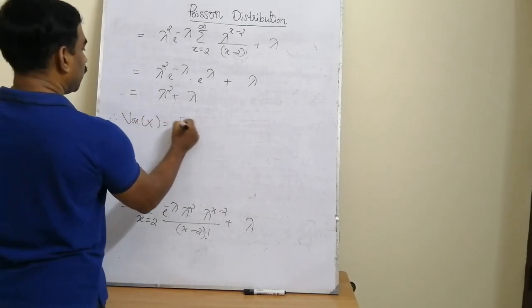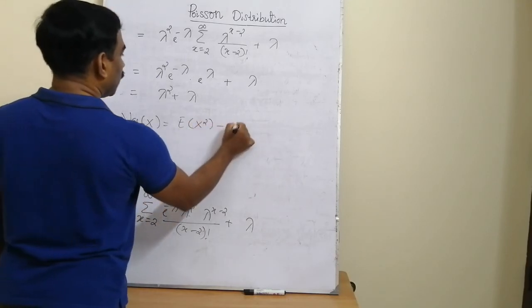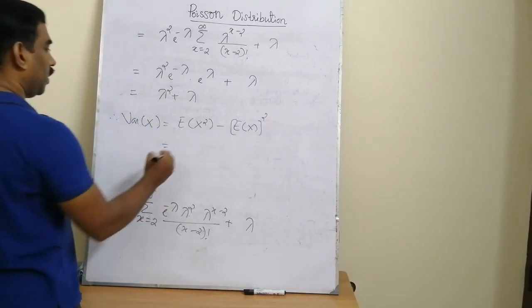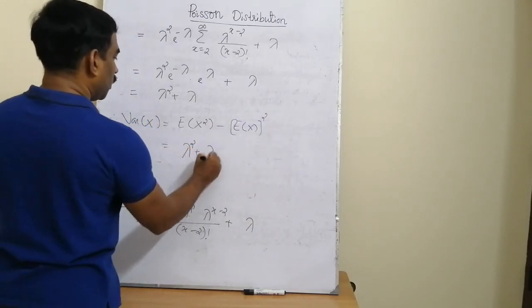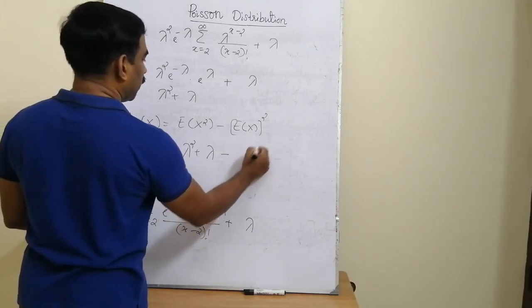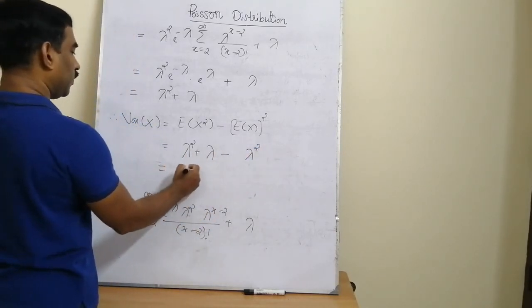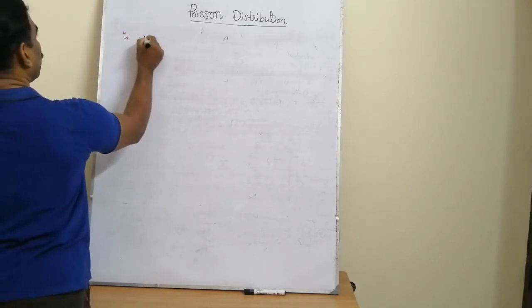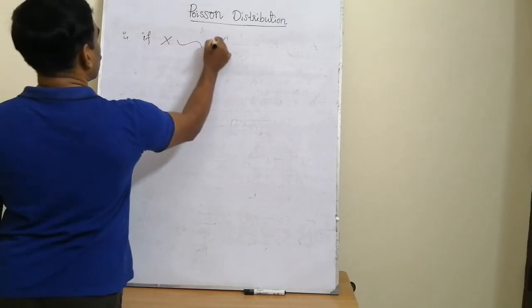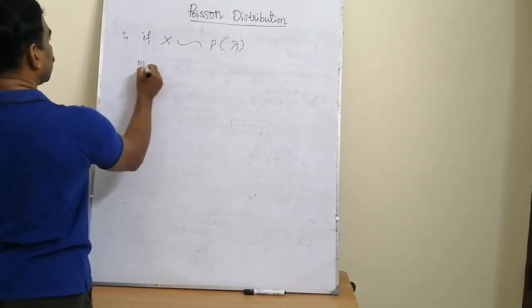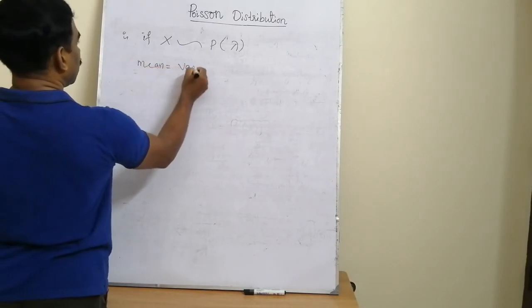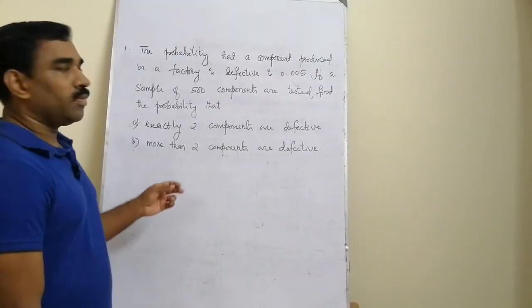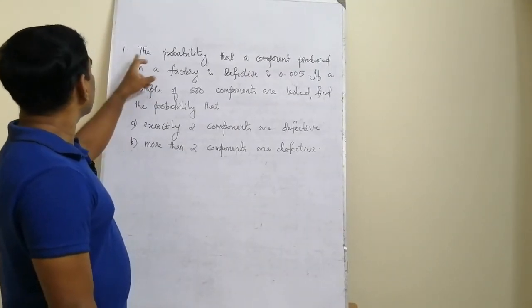Therefore, by definition, variance of x is equal to expected value of x square minus E of x the whole square. That is equal to lambda square plus lambda minus E of x the whole square. E of x is lambda, so this is lambda square, so cancelling we get the variance is equal to lambda. That is, if x follows Poisson with the parameter lambda, mean is equal to variance is equal to lambda.